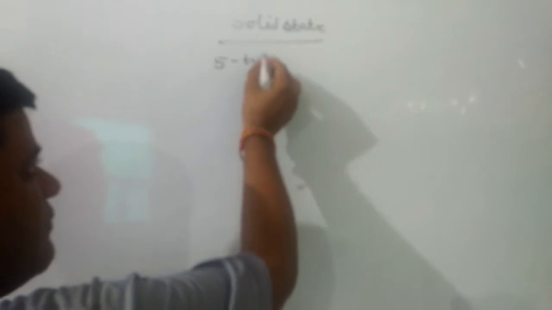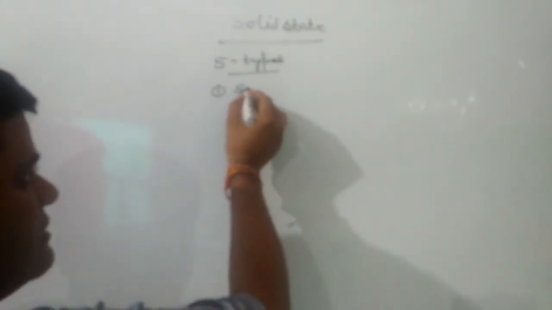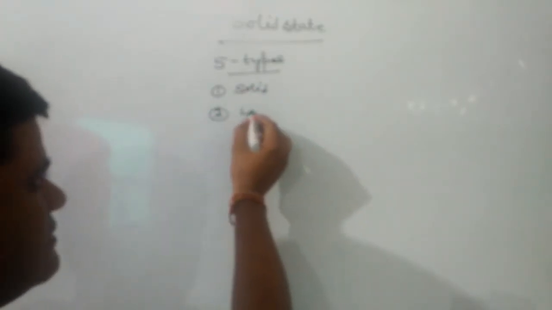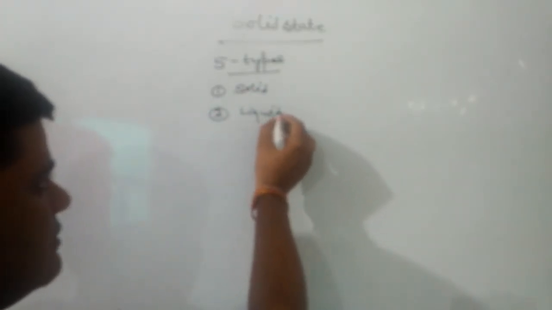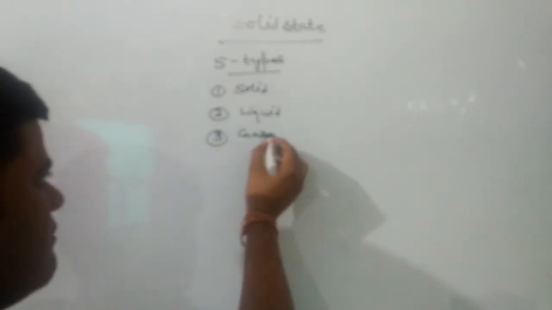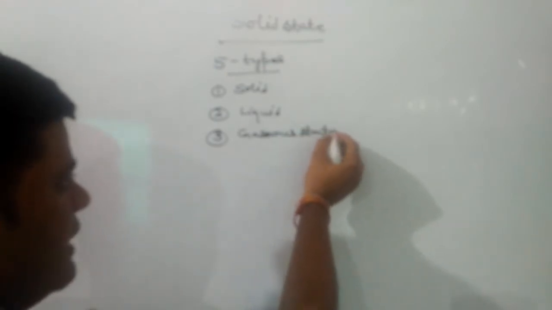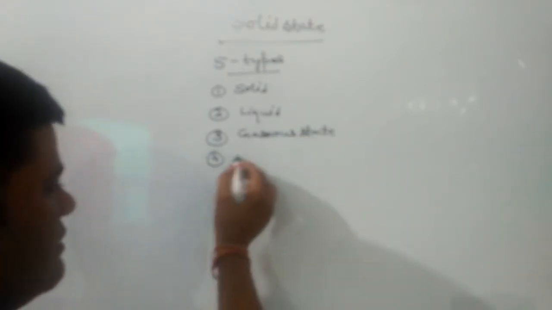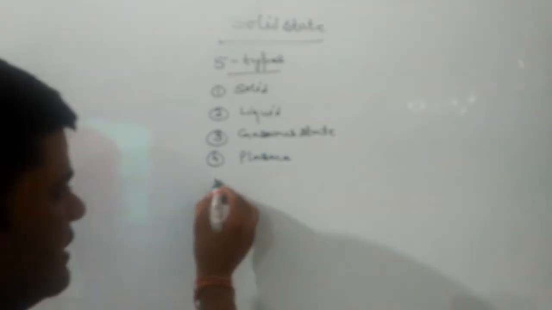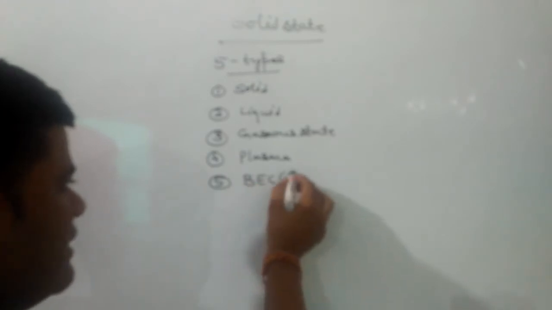Physically the matter can be of five types. The first one is solid state, second one is liquid state, third one is gaseous state, fourth one is plasma state, and fifth one is BEC, Bose-Einstein condensate.